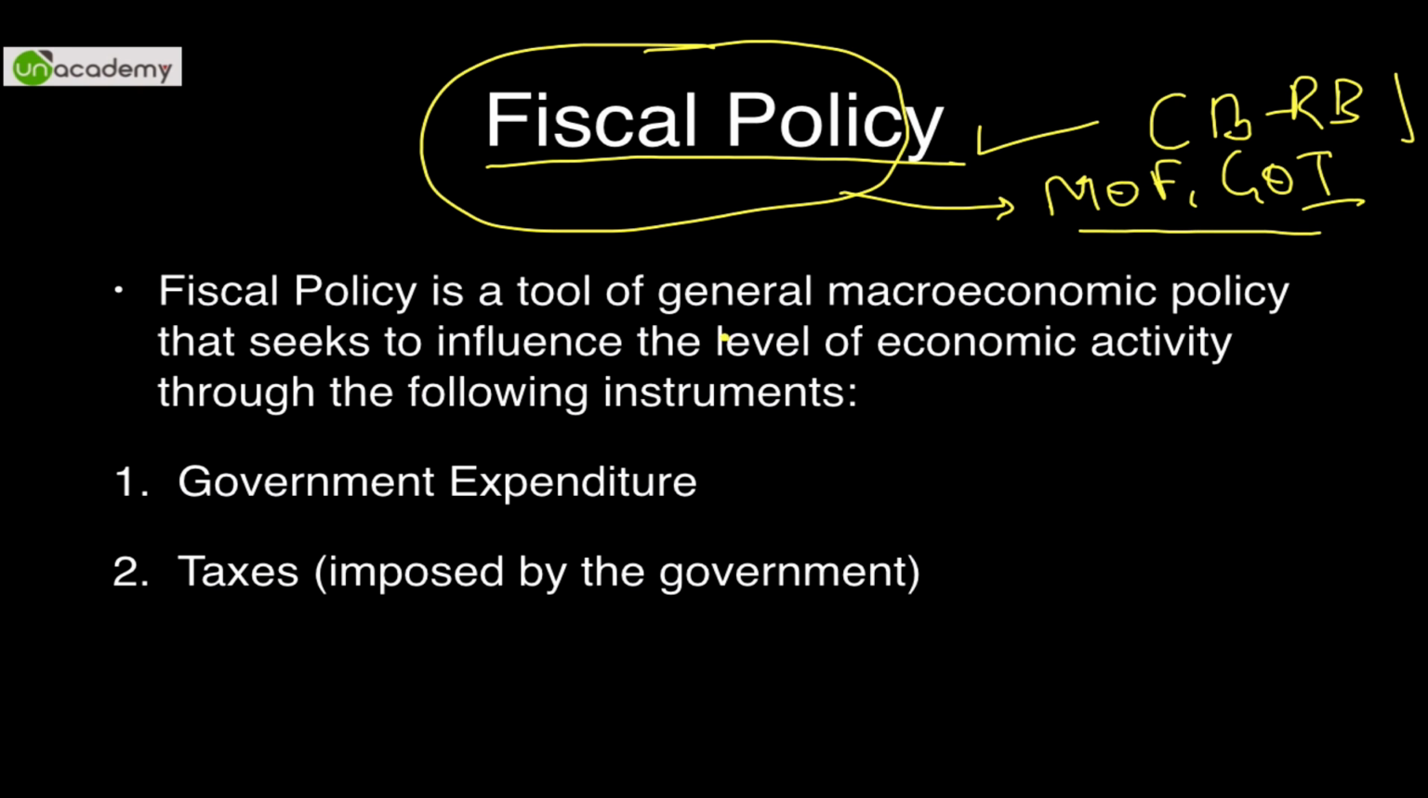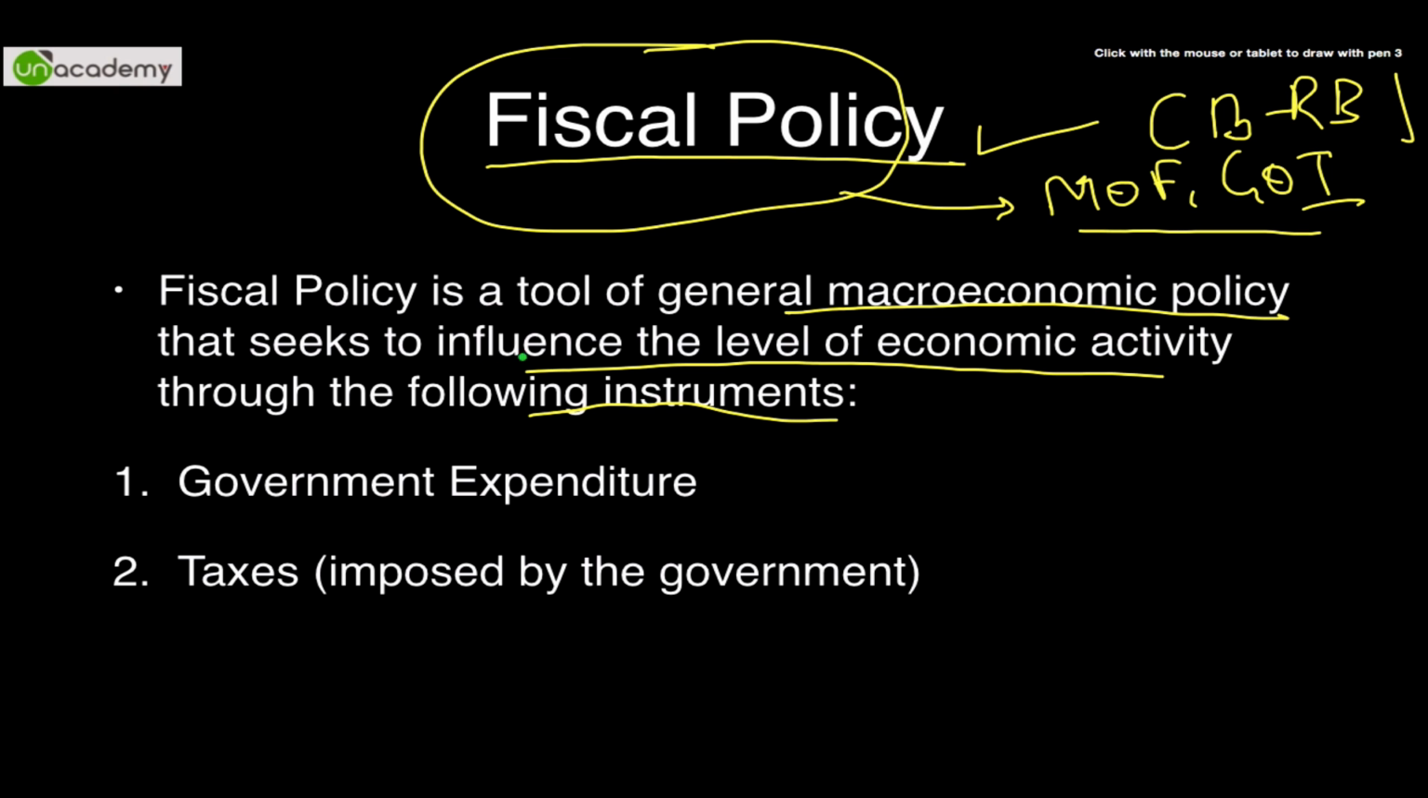It is a tool for general macroeconomic policy that seeks to influence the level of economic activity through two instruments. Remember these two instruments, they are very important. The only two tools through which fiscal policy can be modulated. The first one is government expenditure, also known as public expenditure. And the second is taxes, the taxes that you all come to hear about every day in everyday life. Taxes like income tax, wealth tax, gift tax, etc. We are going to discuss these taxes in the video, and these are also imposed by the government.